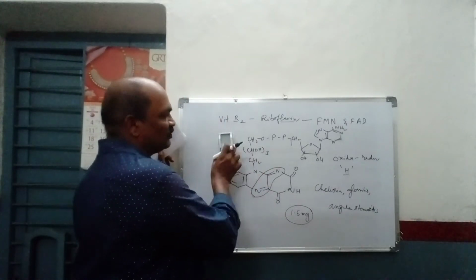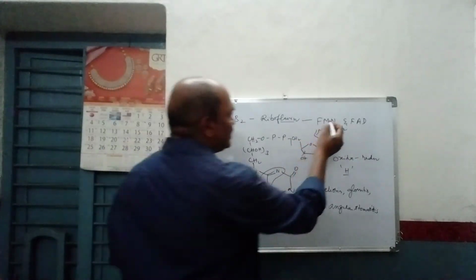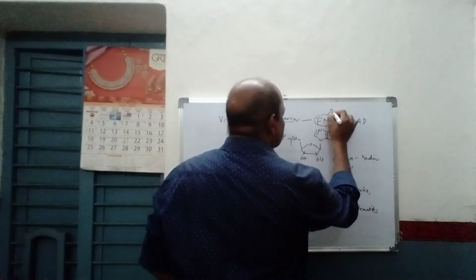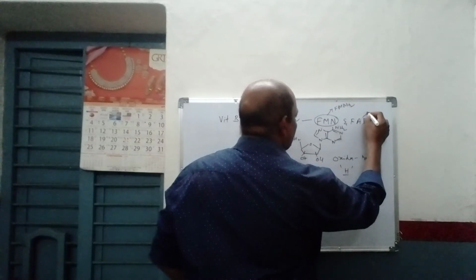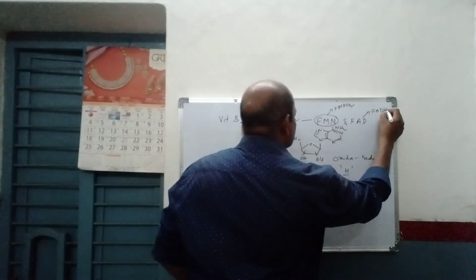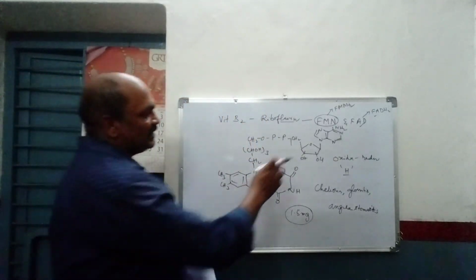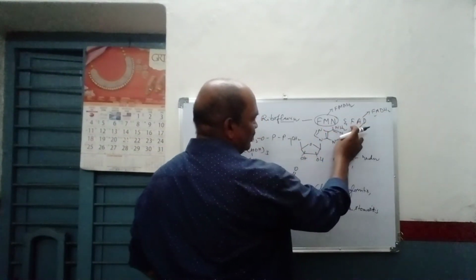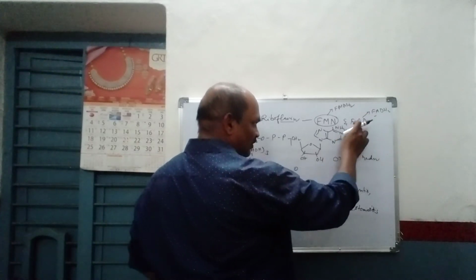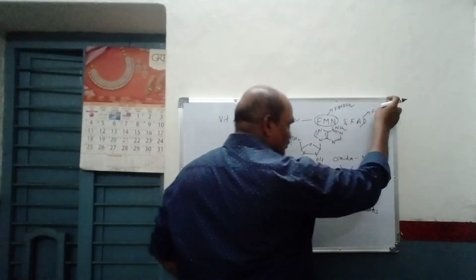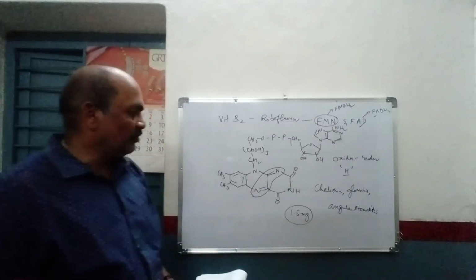Riboflavin, once again I am telling, is vitamin B2. The coenzyme forms are FMN and FAD. Of course, these are the oxidized forms, and the corresponding reduced forms are FMNH2 and FADH2. So this is the oxidized form, this is the reduced form. When it is oxidized, it is converted into this form, and if it is reduced, it is converted to this form. So this is about riboflavin.